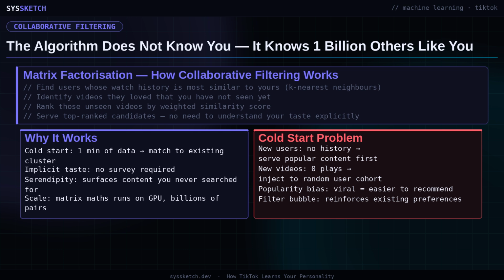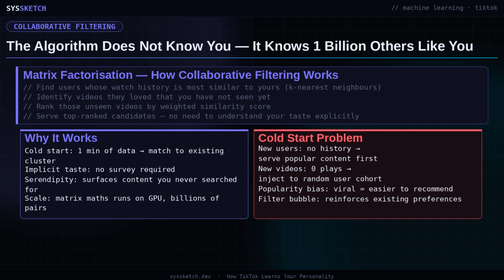The specific technique that powers this at scale is called collaborative filtering via matrix factorization, and it reveals something genuinely counterintuitive about personalization. The algorithm does not learn you directly from first principles. It learns you by finding the users who are mathematically most similar to you and then serving you the content that those users engaged with most deeply. Imagine a giant matrix where every row is a user, every column is a video, and every cell contains an engagement score. That matrix is almost entirely empty, because no individual user has watched more than a tiny fraction of all available videos. Matrix factorization decomposes this sparse matrix into two smaller learned matrices simultaneously, one that places every user in embedding space, and one that places every video in the same space.